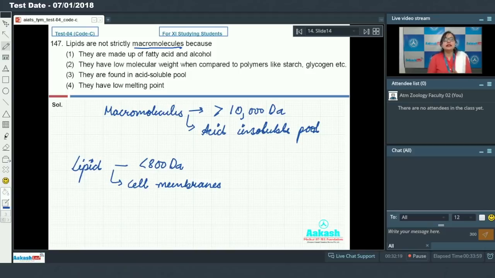That's why we can say that lipids are not strictly macromolecules. Option first, that is they are made up of fatty acid and alcohol. This cannot be an answer. Option 2, that is they have low molecular weight when compared to polymers like starch and glycogen. This is the correct reason why lipids are not strictly macromolecules. Option 3, that is they are found in acid soluble pool. This is incorrect because they are found in acid insoluble pool. And option 4, that is they have low melting point. This cannot be an answer. So the correct answer for the question is option 2.